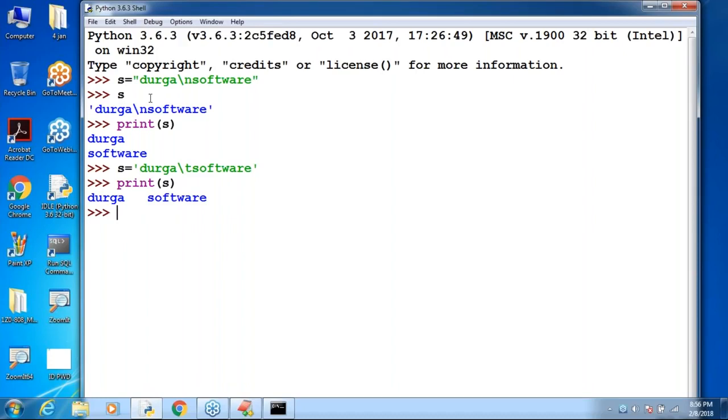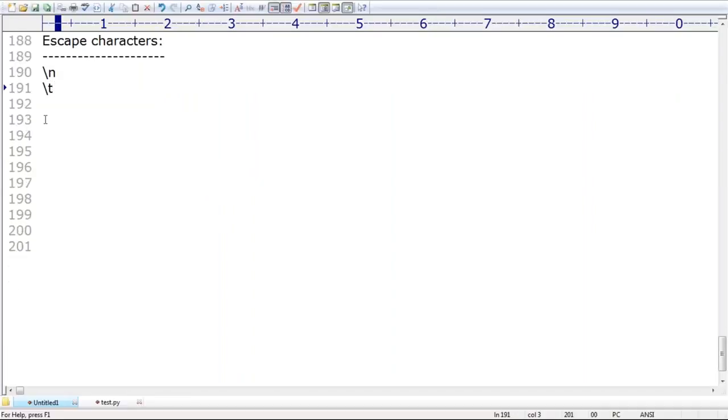Remember that, sir. These things are by default considered escape characters. In Python, similar to other languages, escape characters are also available. Sir, what are the various escape characters? Anyone, can you please tell? Please respond. Yes, ma'am: backslash n, new line; backslash t; backslash r. Okay, n, t, r.